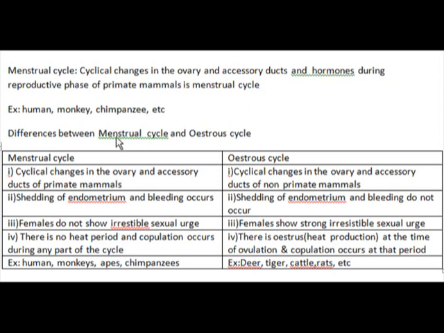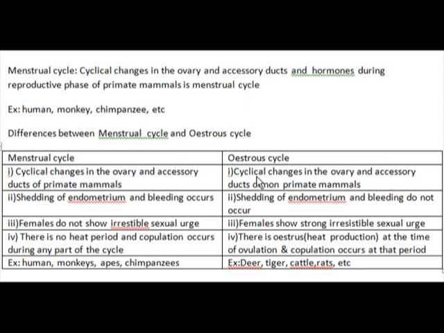Let us take the differences between the menstrual and estrous cycle. So let us make two columns, one menstrual cycle and one estrous cycle. Number one, in menstrual cycle, it is the cyclical changes in the ovary and accessory ducts of primate mammals.